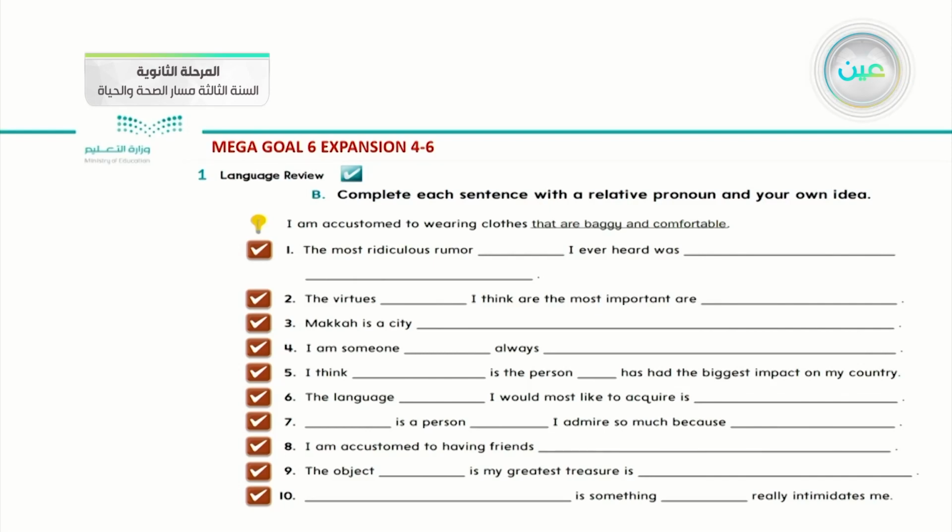What is the relative pronoun in that one? That are baggy and comfortable. This is the relative pronoun which I use inside an adjective clause. Let us begin our lesson. Number one: The most ridiculous rumor I ever heard was blank. How can I apply that one? Because rumor is a thing, I can use which or that. I ever heard was what? Was that a famous football player was going to play for a local team.